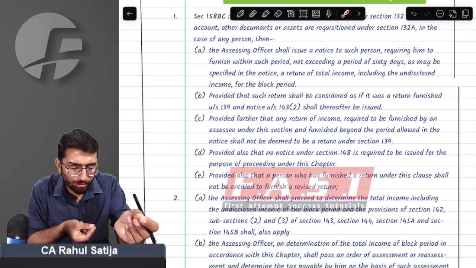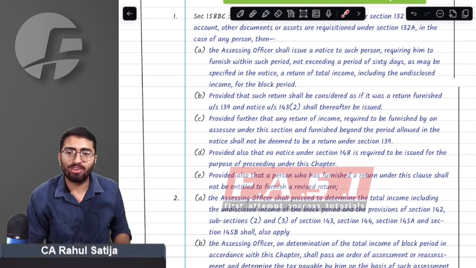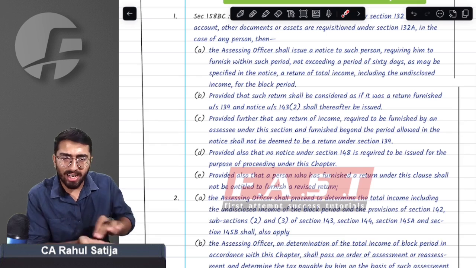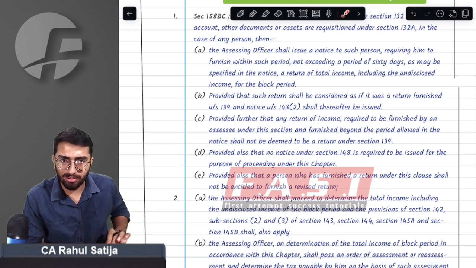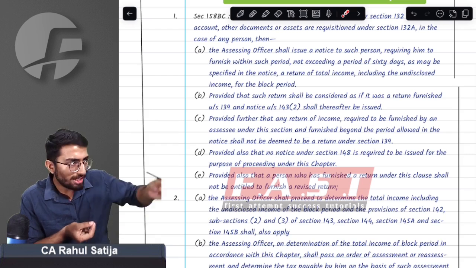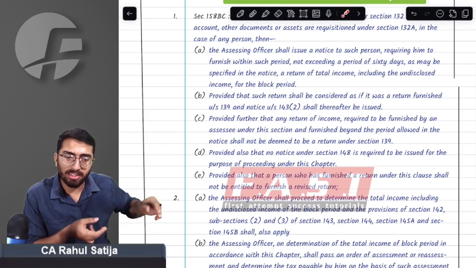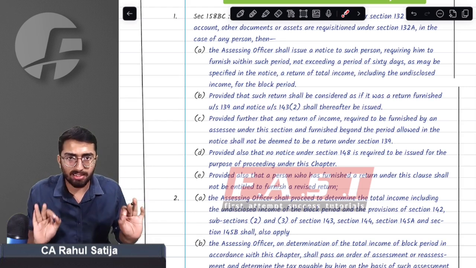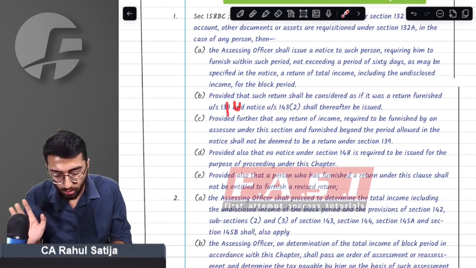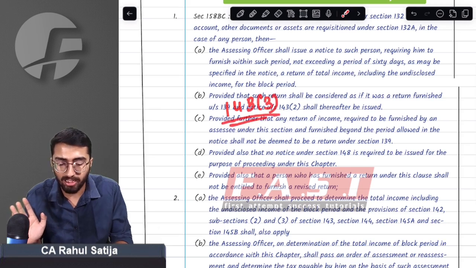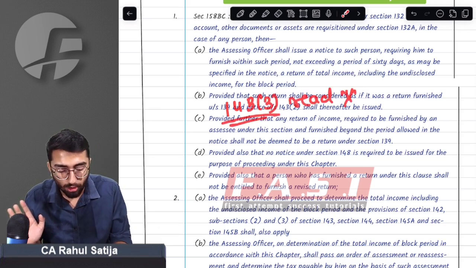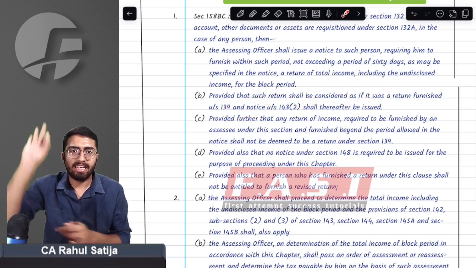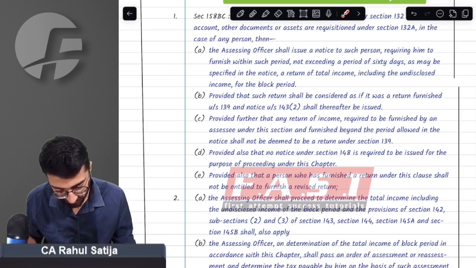The department will seek information from you. You have to furnish the information, and based on that, the assessing officer will pass the final order. The department already has information that was found during the search. The department also wants information from you, and will also take information from other parties, and all in all, it will compile the information and pass the order. In this case, whatever assessment is done will be done under section 143(3), read along with Chapter XIV-B. Whatever order will be passed, it will be passed in this way.